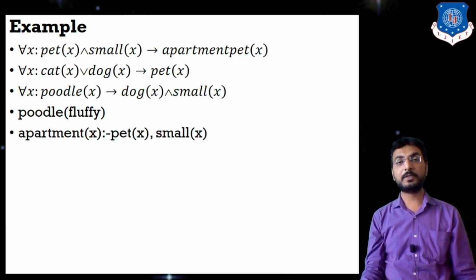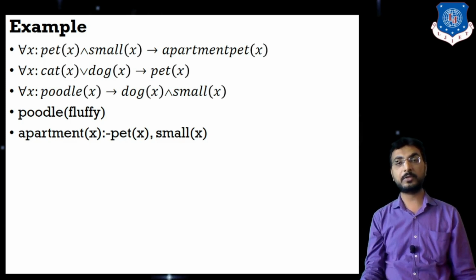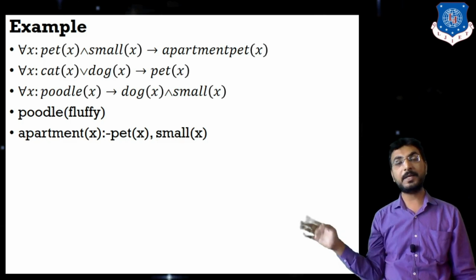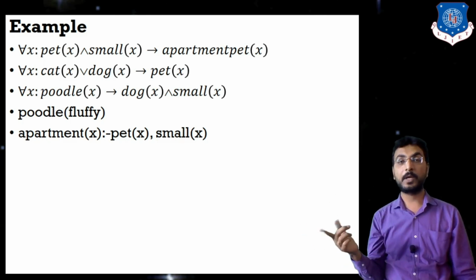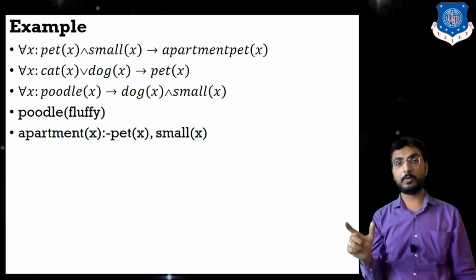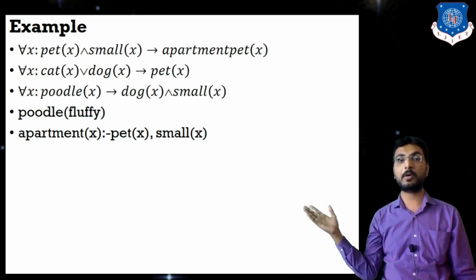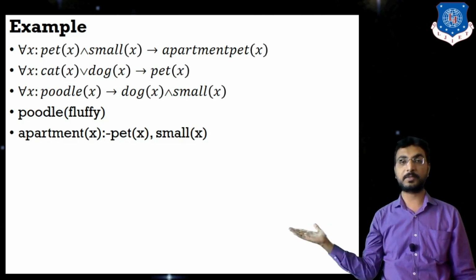Now see, this is the representation using logical statements. Those same statements are now converted to Prolog. In Prolog, P implies Q can be considered as Q if P. For example, P then Q, in Prolog is considered as Q if P. So apartment of X if pet of X and small of X.